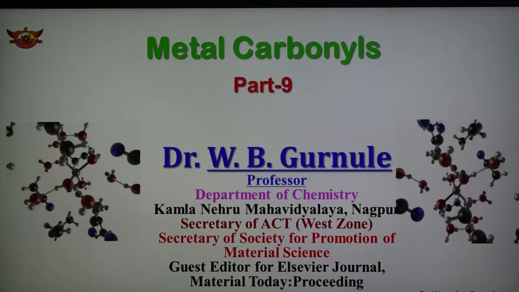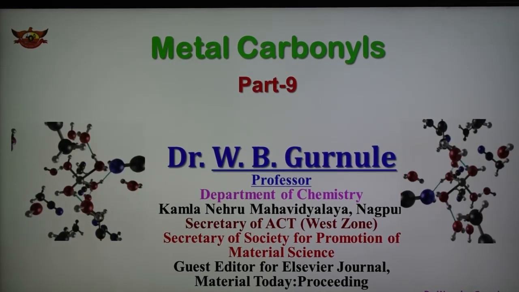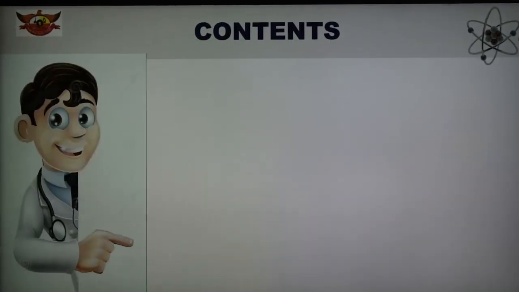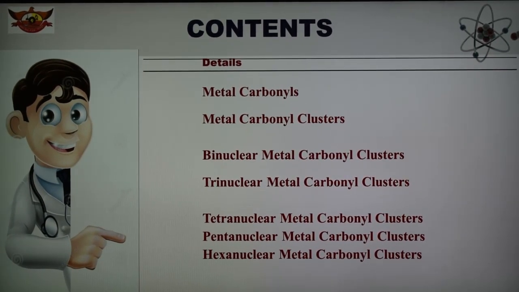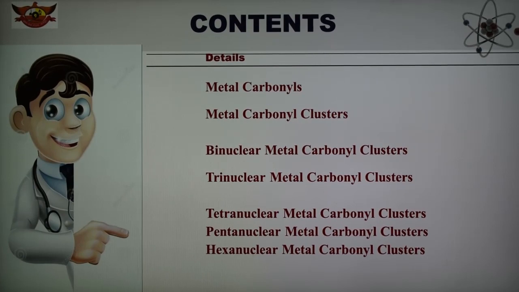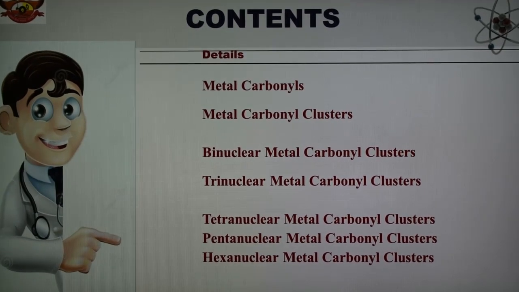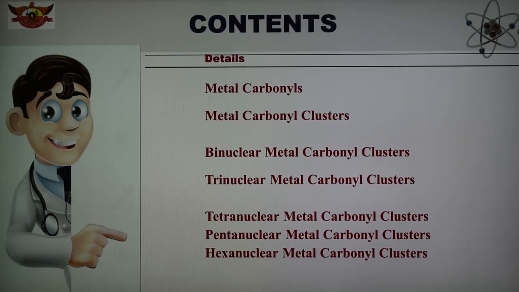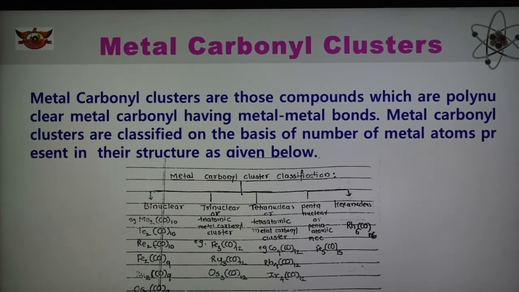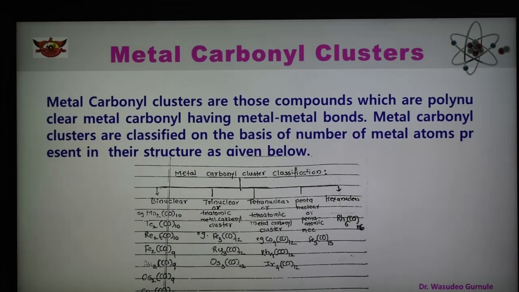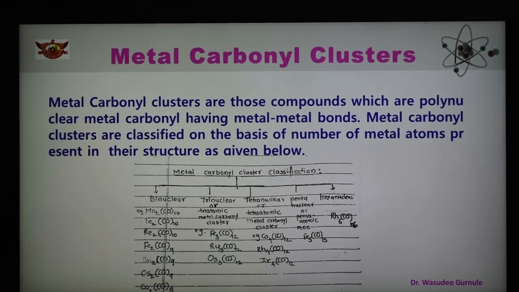So the topic is metal carbonyl, and in this part we are discussing the metal carbonyl clusters: binuclear, trinuclear, tetranuclear, pentanuclear, hexanuclear metal carbonyl and their examples. As we know what is metal carbonyl and what is metal carbonyl cluster, we can say that metal carbonyl clusters are compounds which are polynuclear metal carbonyls.